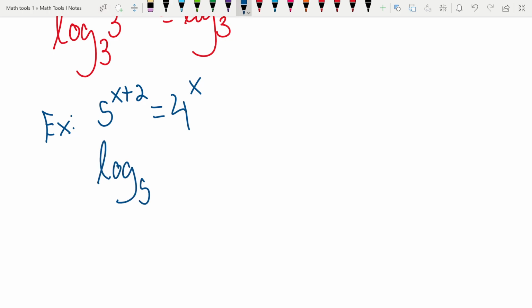So I'll just take log base 5, just because, no reason. You can take the log base 4 of both sides instead. You could take the log base 7 if you want, right? It ultimately should all lead to the same answer. The biggest advantage to taking the log of both sides in these is that we can get the exponent down and turn it into a product, okay? So that's the real power of the log. It's nice that some of the logs just kind of go away, but it's not necessary, right? The big advantage of these is moving the exponent down into the product.